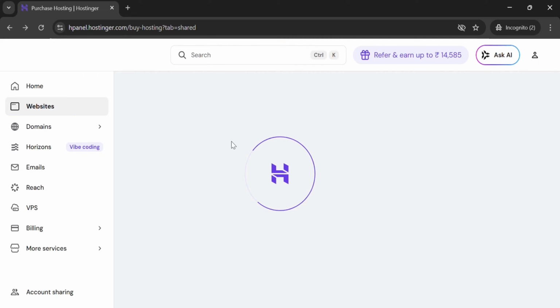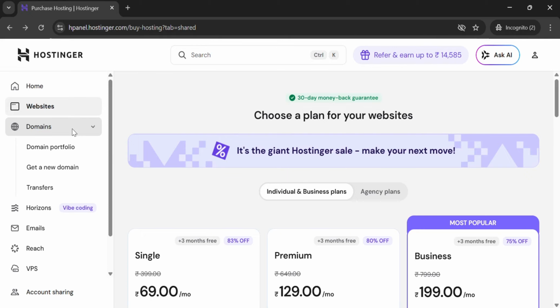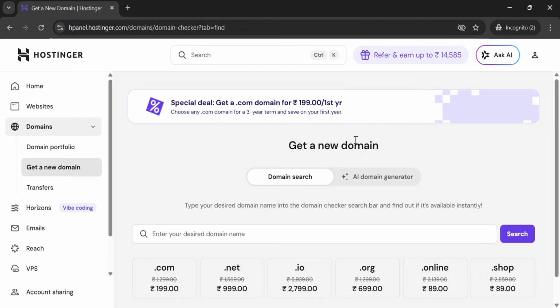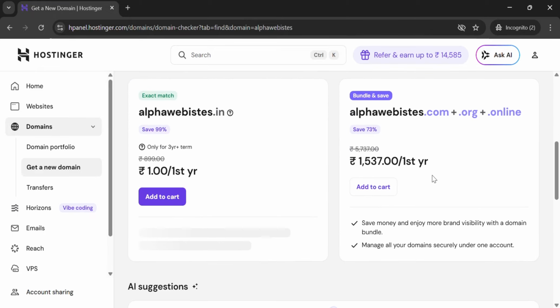And you can do a similar thing for getting a website name. You can go to domain over here and click on domain portfolio, or get a new domain. Once you have your hosting, you've got a space where you can host your website, but we also need a website name. So for example, we would like to buy a website name, alpha websites. You can type it in here and then search.